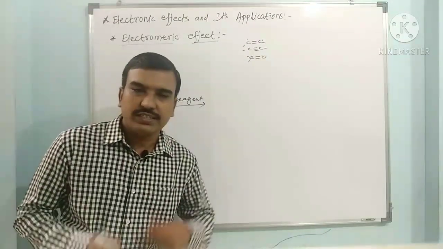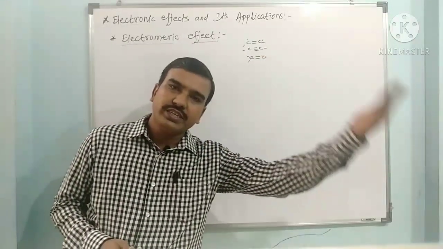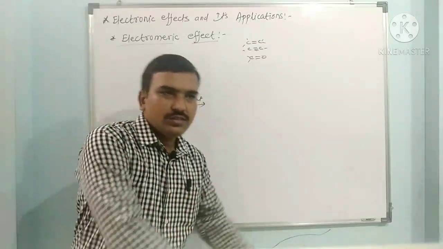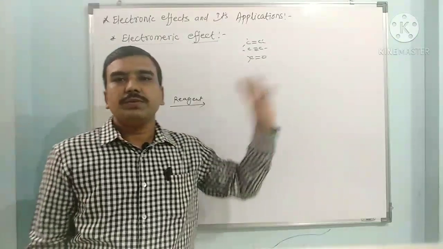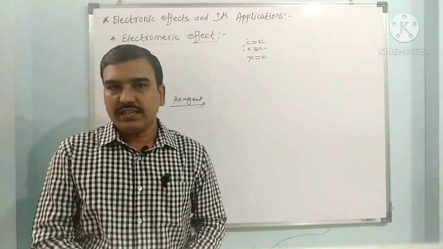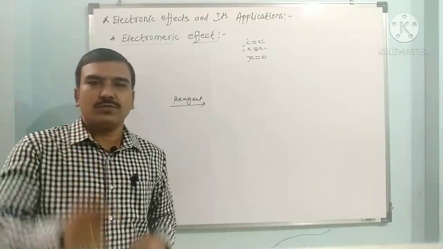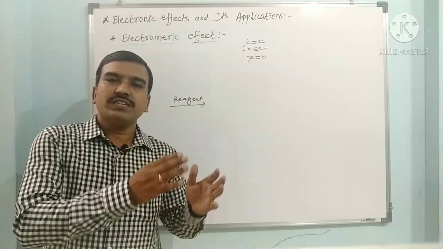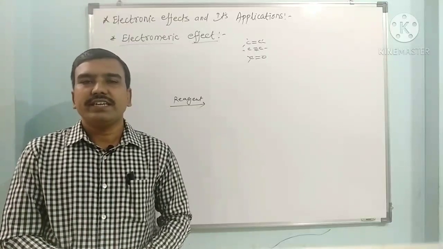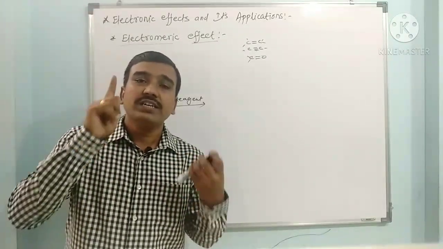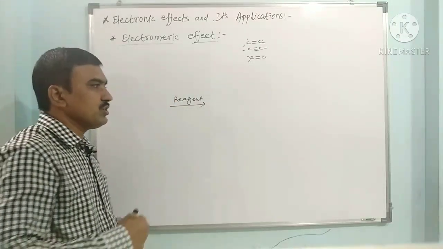When we add certain reagents, whether electrophilic or nucleophilic, to a compound which contains such a multiple bond, then the multiple bond can be donated to the reagent, or the reagent can donate its electron pair to one of the multiple bonded atoms, and the electron pair delocalizes. So the electromeric effect is operated only in the presence of a reagent. When the reagent is removed, the electron pair goes back to its original position. This is the main important thing regarding the electromeric effect.